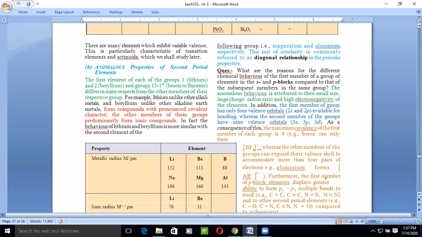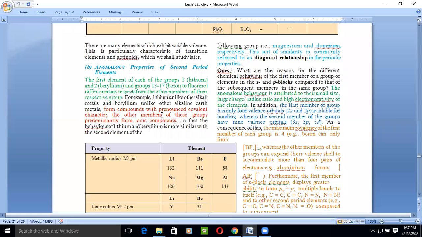So today we are going to discuss the properties related to the second period, because the second period has a mixed variety of elements, so the properties actually differ. Okay. So the first element of each group, lithium, beryllium, and from 13 to 17, that is from boron to fluorine, these are p block elements, differ in many respects from other members of their family, right?